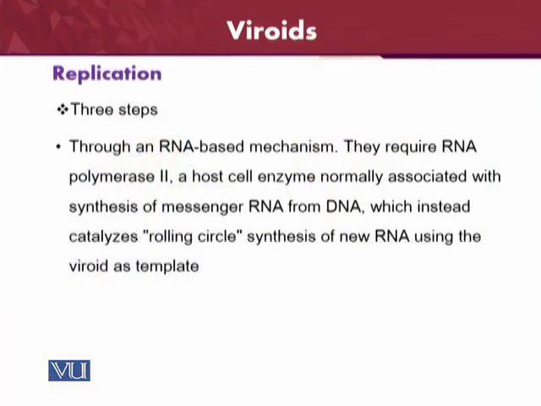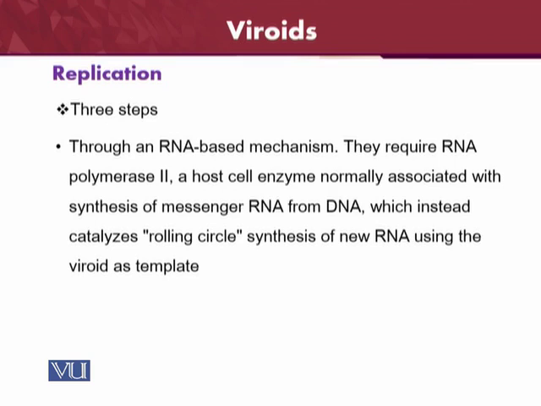How does the replication occur? The replication occurs in 3 different steps. The viroids can be replicated; however, the underlying mechanism is RNA-based. Of course, the viroids are composed of just a single strand of RNA. Therefore, the replication will also be an RNA-based mechanism. However, for the replication of this RNA, they need polymerase enzymes, which all organisms need.